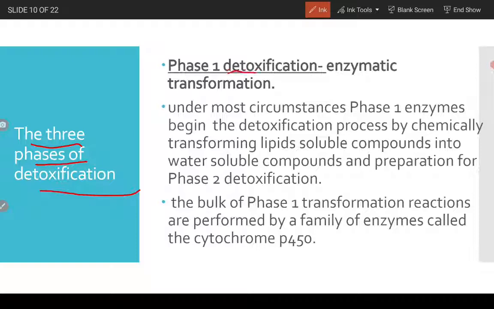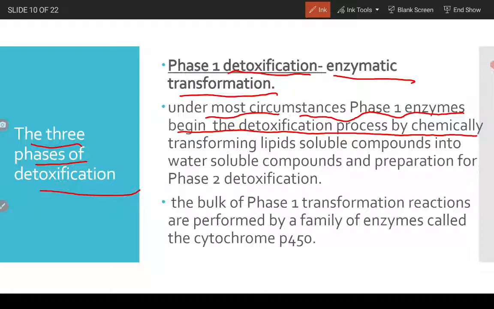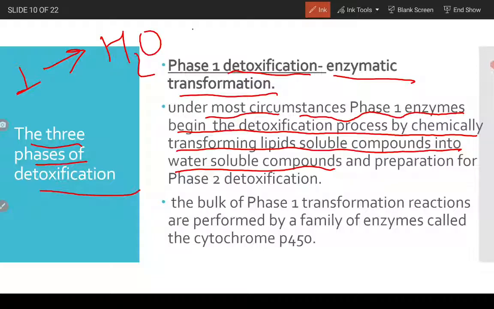So phase 1 detoxification. This process is the enzymatic transformation. What happens in phase 1 detoxification is that under most circumstances, phase 1 enzymes begin the detoxification process by chemically transforming lipid soluble compounds into water soluble compounds. Like I said earlier, in phase 1 the lipid solubles or fat solubles are converted into water solubles, right, in preparation for phase 2 detoxification. So this is the phase 1 detoxification.